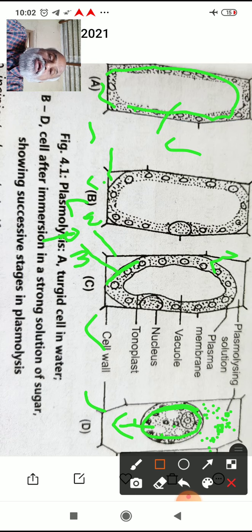Initially the cell remains filled with the protoplasm, distributed throughout the cell, that is represented in figure A, and later stages show the consequent contraction of the protoplasm, and at last in figure D you can observe the maximum contraction of the